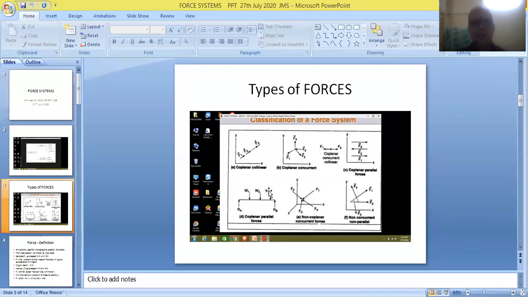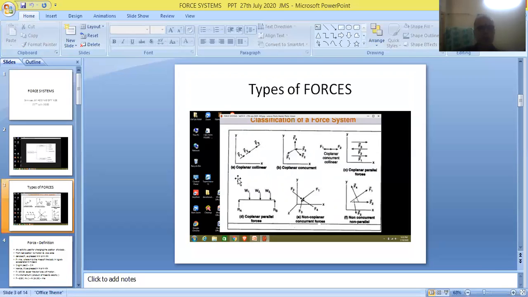So friends, some figures are shown in this particular slide. They are given as examples for the forces which we have seen so far.